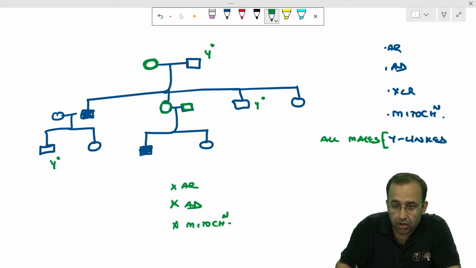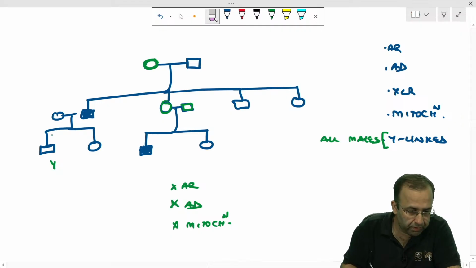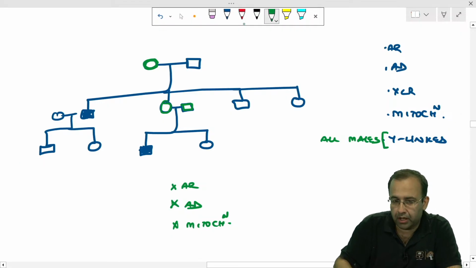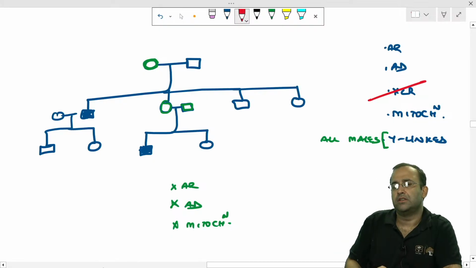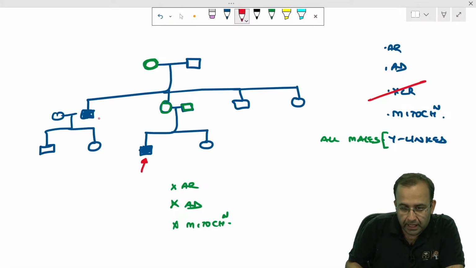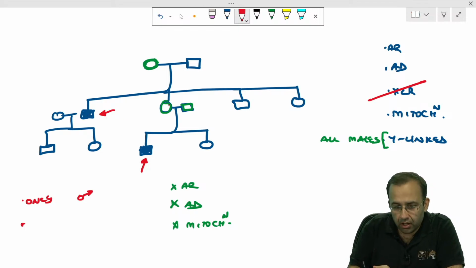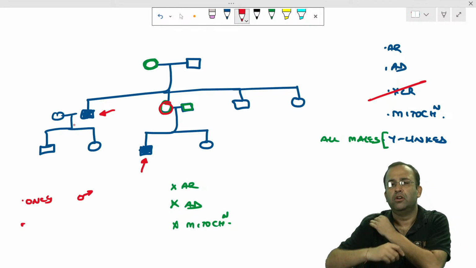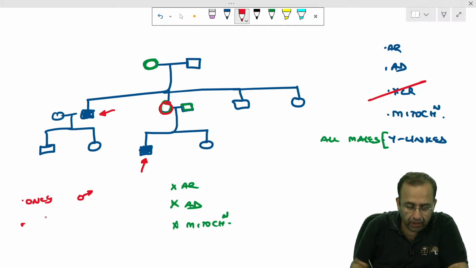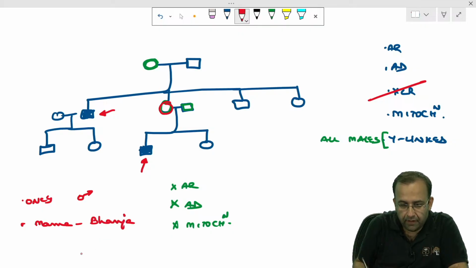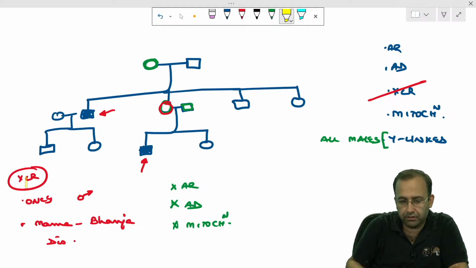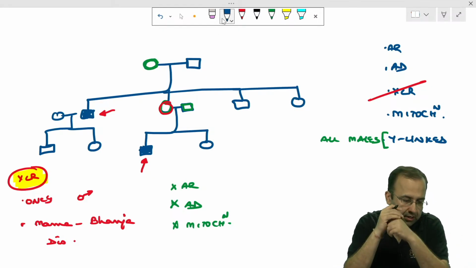It is not Y-linked. So what is left? As you told me very rightly, Reena and Manali, bang on right, it is X-linked recessive. Only males are diseased. And what is the relation between this guy and this guy? Mother's real brother, Mama. So Mama Bhanja diseased. This is classical X-linked recessive.